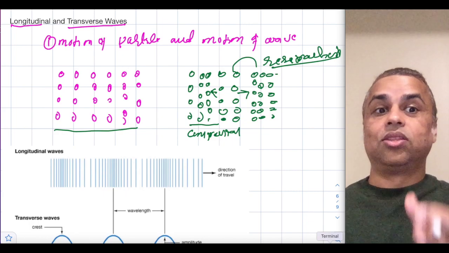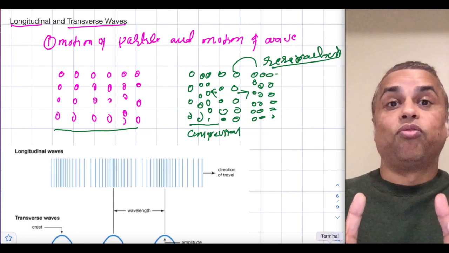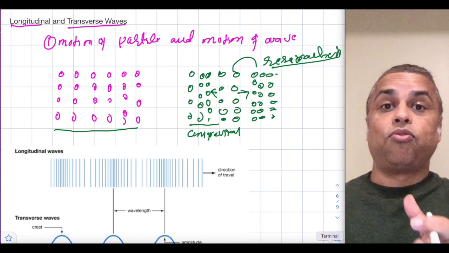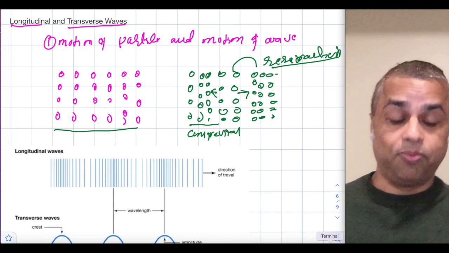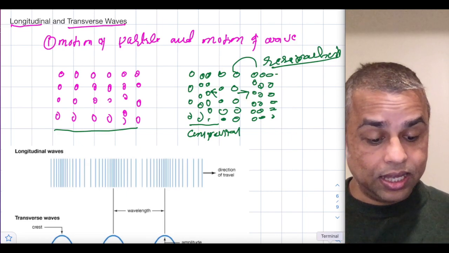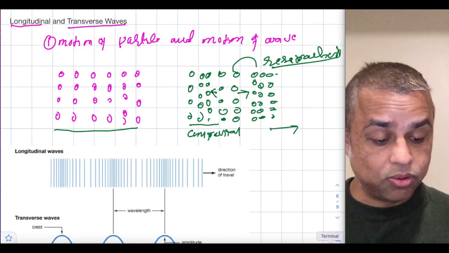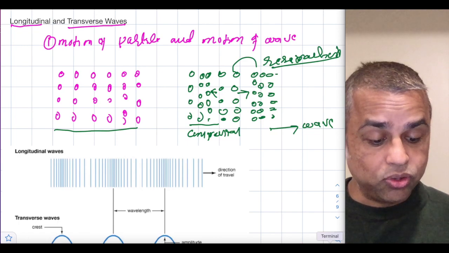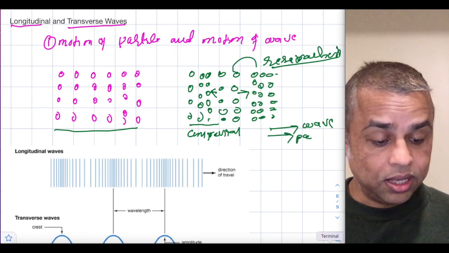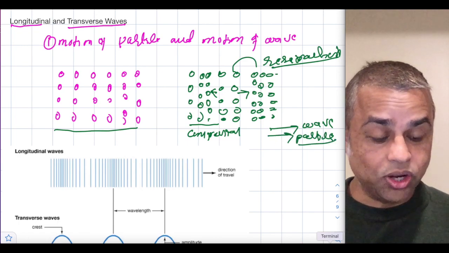In this way, the disturbance of the wave can travel from one place to another, and in this disturbance, the motion of the wave and the motion of the particle are in the same direction.